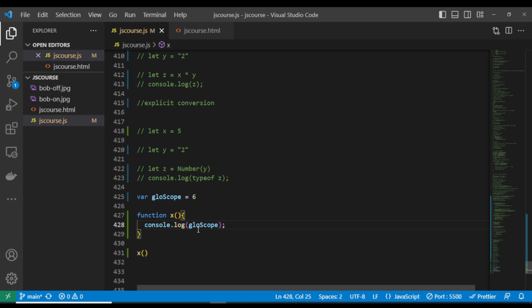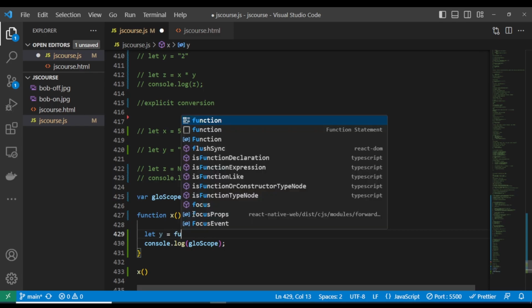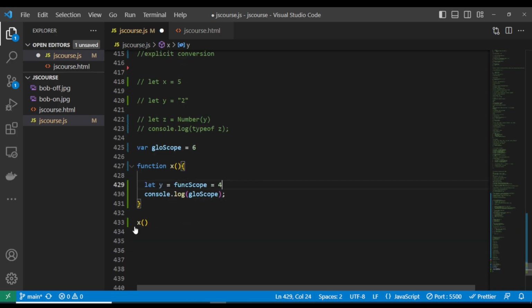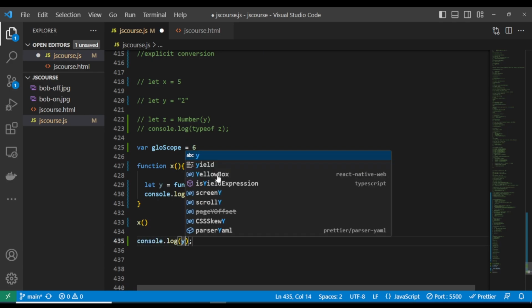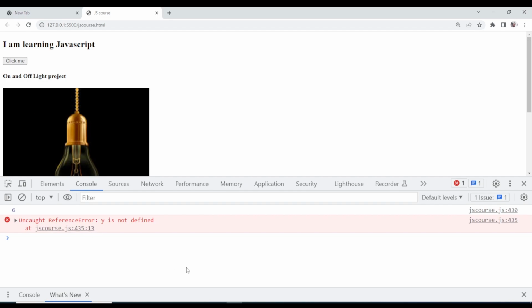But when I define a variable inside a function, let's say let y equals func scope, or what you call the local scope, I will show you the local scope. You see that when I come outside here and try to console log y, I will not have access to the y. Look at it, it's going to throw a reference error.